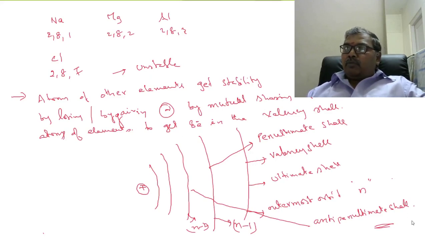So atoms of other elements get stability by losing or gaining electrons or by mutual sharing of electrons with atoms of other elements.